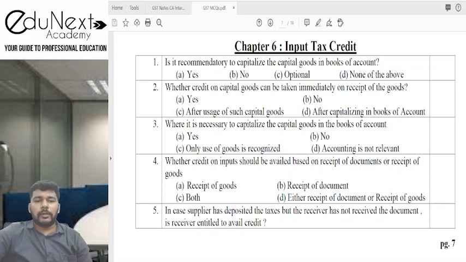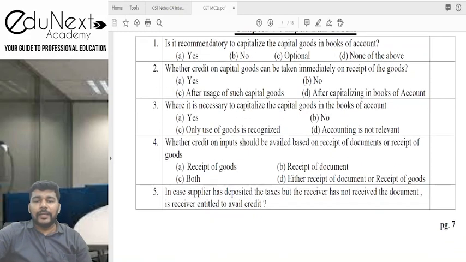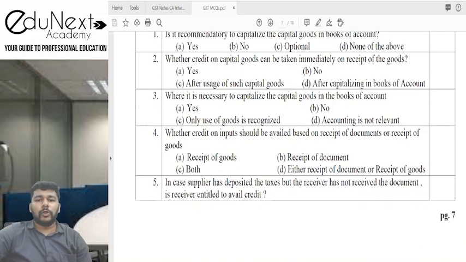I think here only the necessity is defined. In the recommendation question we answered that it is optional. So whether it is necessary, it is not necessary to capitalize them in the books of accounts. But the problem is that this question is asked whether it is necessary to capitalize the capital goods in the books of accounts. Now here, whether they are capital goods for us or not is one question. Secondly, what is the treatment that we are going to give to those goods when we use them as capital goods in our business.